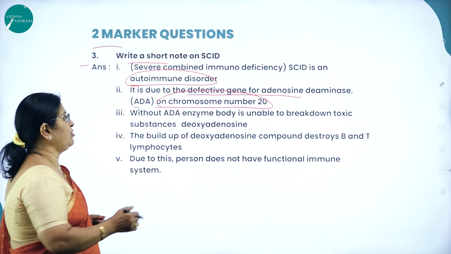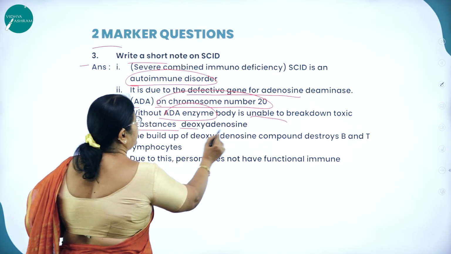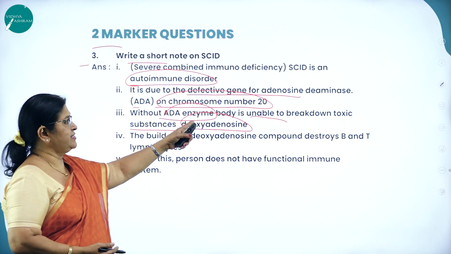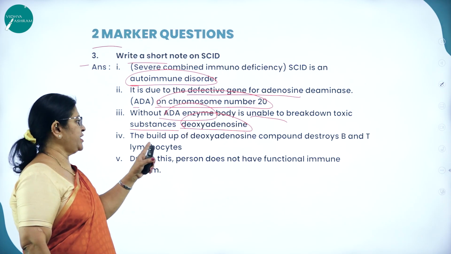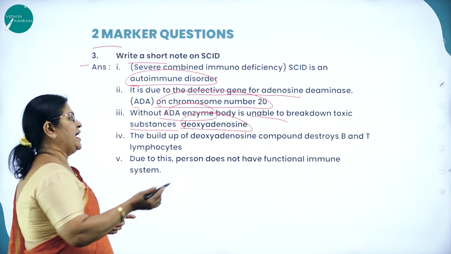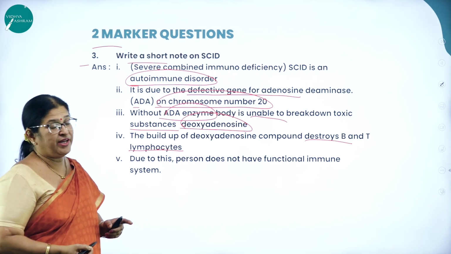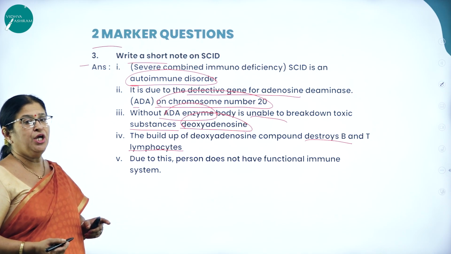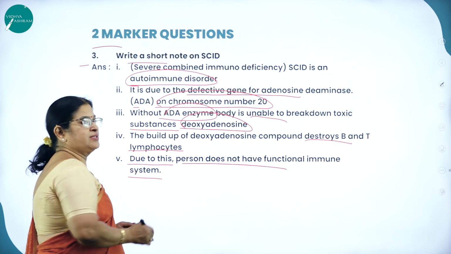Without ADA enzyme, the body is unable to break down the toxic substance called deoxyadenosine. So the deoxyadenosine compound will increase and destroy the B and T lymphocytes, which are very important cells to fight against disease causing organisms, thereby reducing body immunity. Due to this, the person does not have a functional immune system.